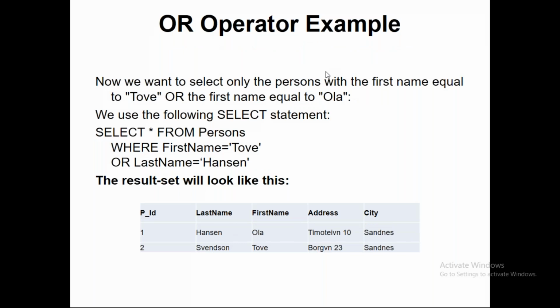Then moving on to the OR operator example. The OR operator doesn't care about the multiple conditions. It takes each condition separately. Where first name is equal to Tove, you'll get one outcome, and last name is equal to Hansen. Since there is one more record, you'll get two records in the output.